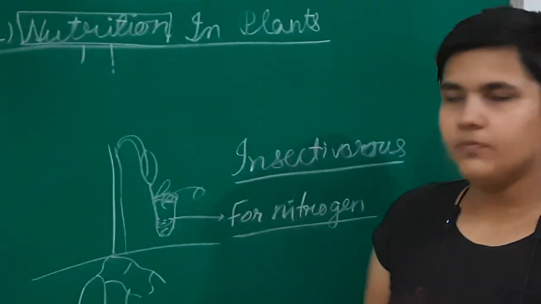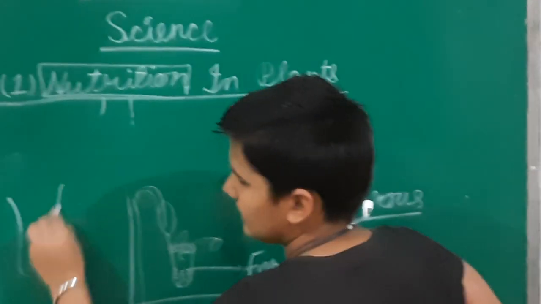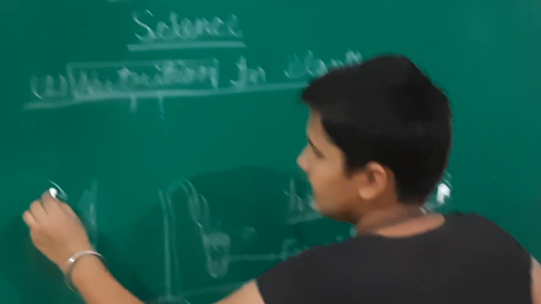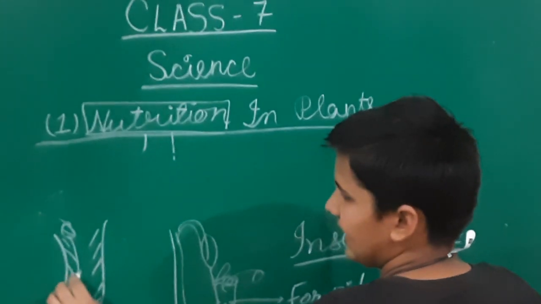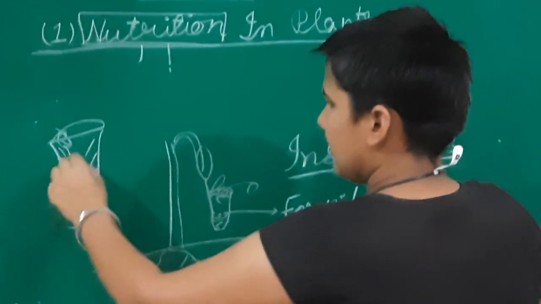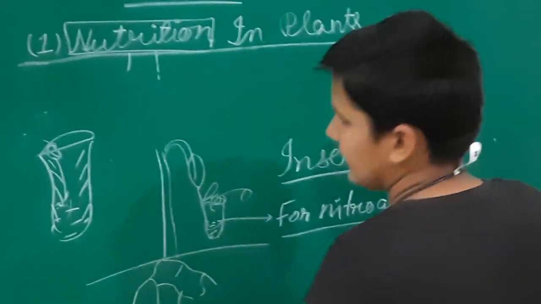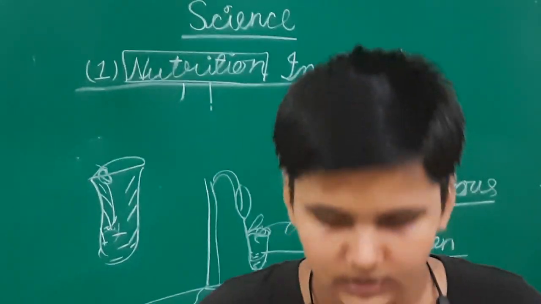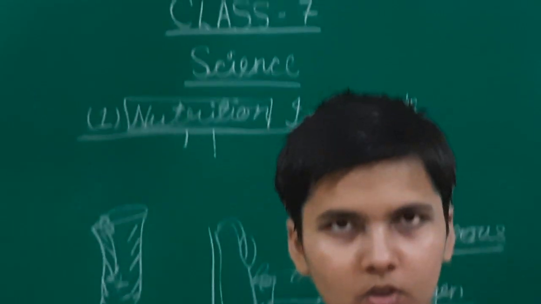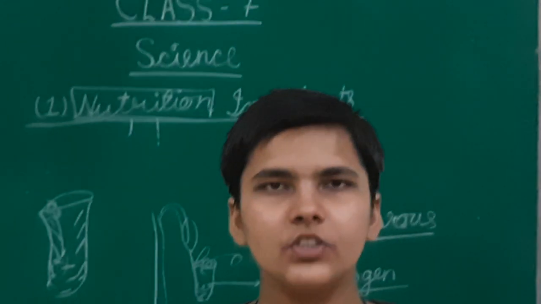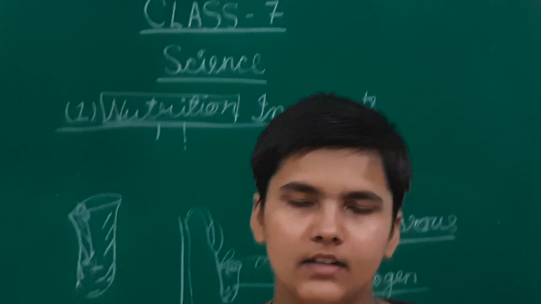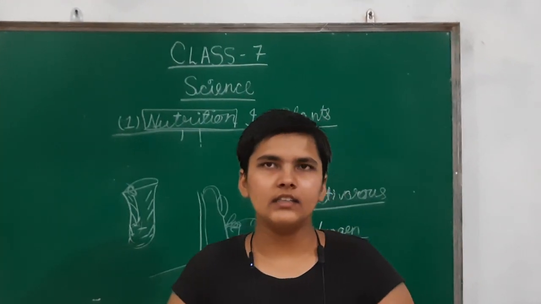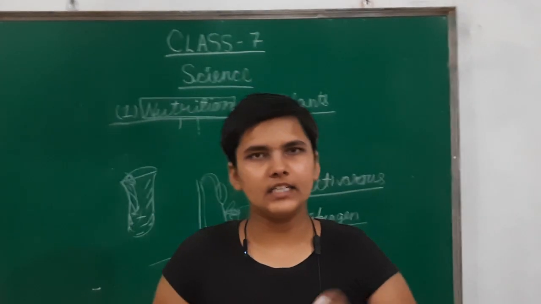And what is the structure of the pitchers? There are some hairs like this in the pitcher. When an insect sits on the pitcher, it gets entangled in here and the lid is closed. Then it gets digested by the juices inside the pitcher. This is how insectivorous plants work. So far we have studied the autotrophic mode of nutrition, heterotrophic modes of nutrition in plants, and insectivorous plants. That's all for today. We will do the next part of the chapter in the next video. Thank you.